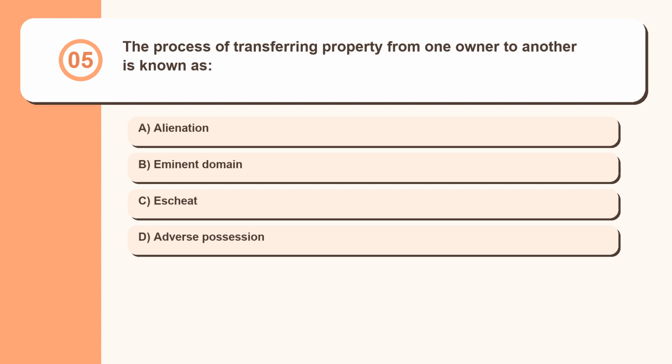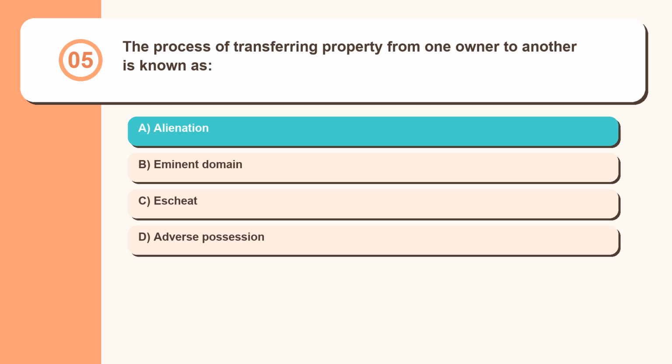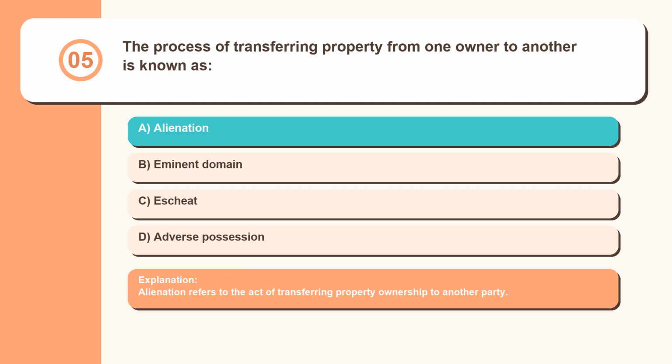Question 5. The process of transferring property from one owner to another is known as alienation, eminent domain, escheat, adverse possession. Alienation refers to the act of transferring property ownership to another party.